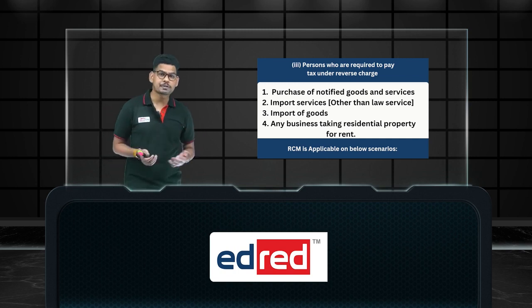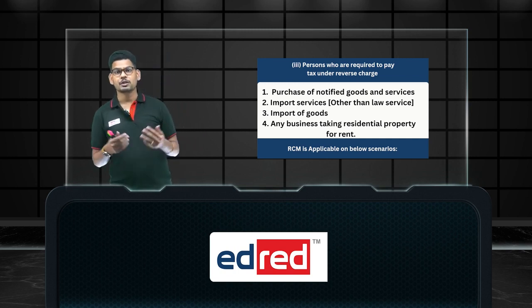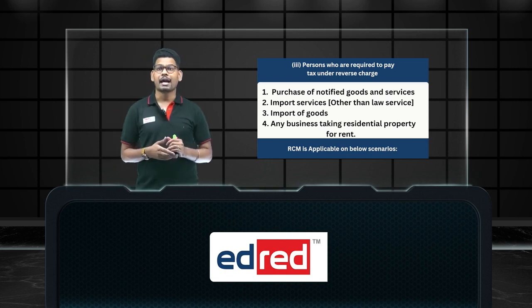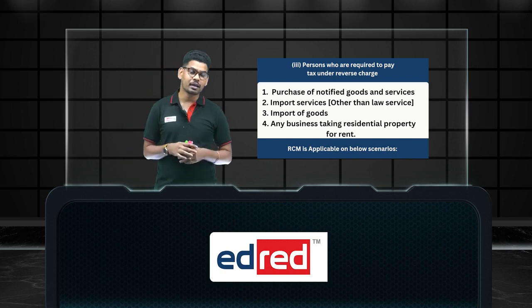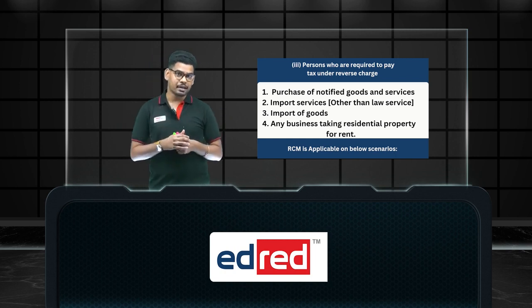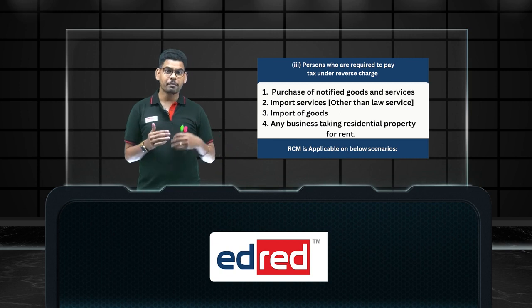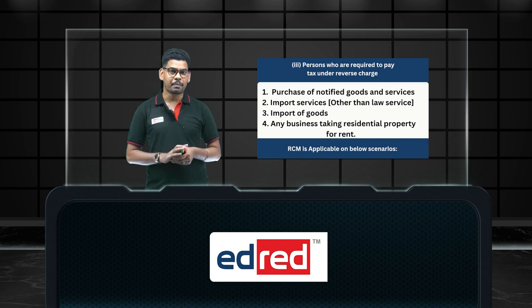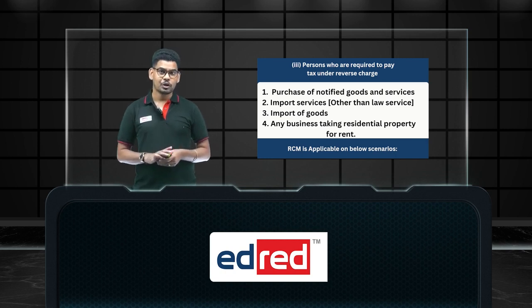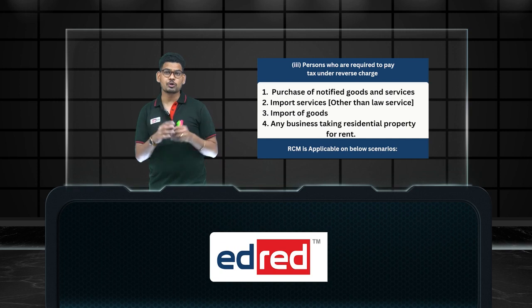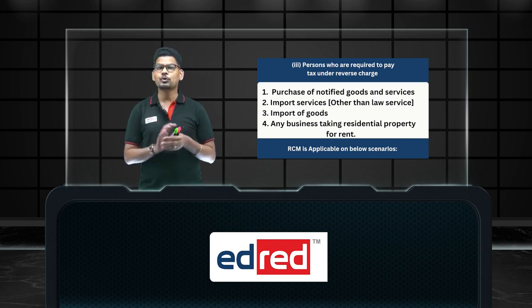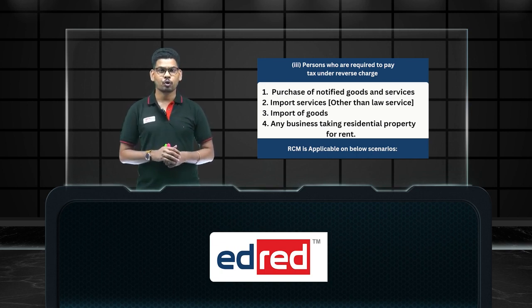Next, import of goods as well. If you import goods from another country, being the buyer, we will be responsible for paying tax to the department. And finally, businesses taking residential property on rent for business purposes. When we pay the rent, at that time, being a service receiver, we should pay tax to the department under the RCM scheme. These are the particular natures of goods or services that come under RCM, reverse charge mechanism. Whoever does reverse charge mechanism should go for regular dealership. There is no option for them to go under the composition scheme.